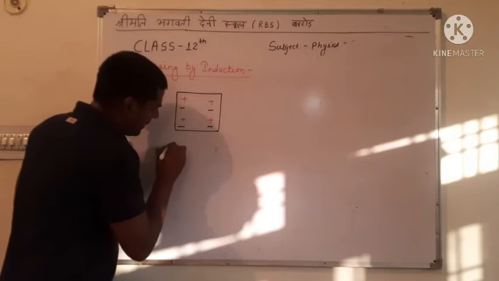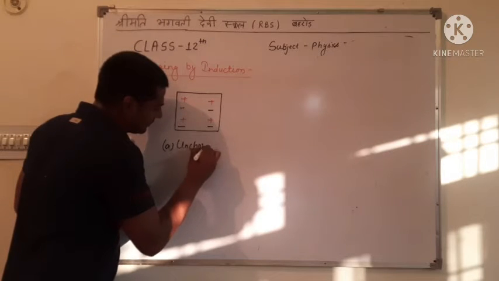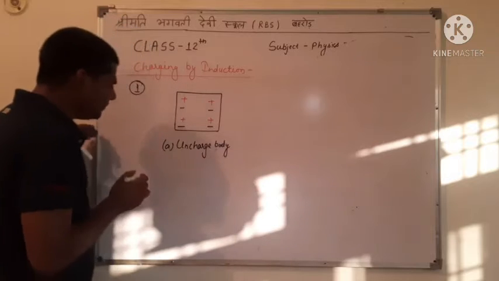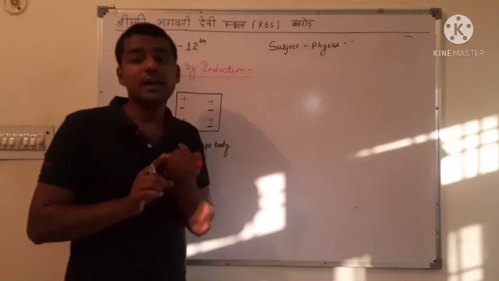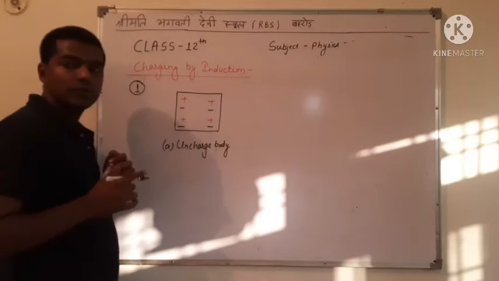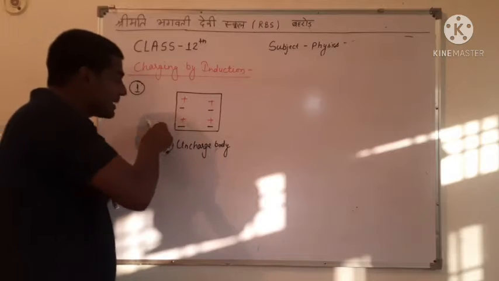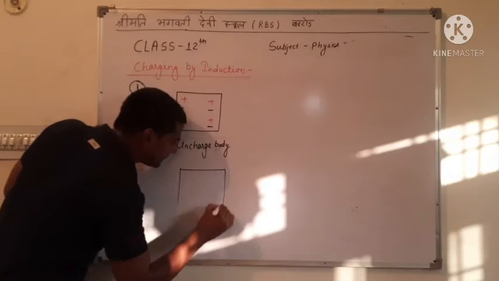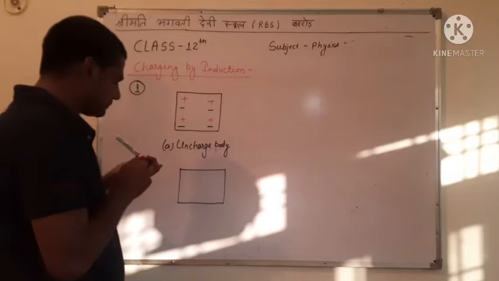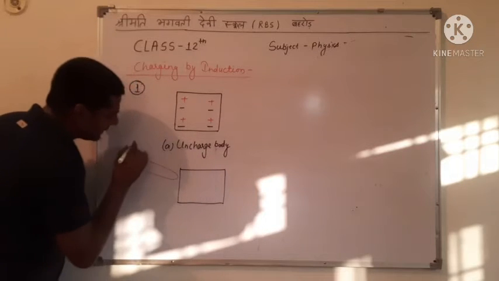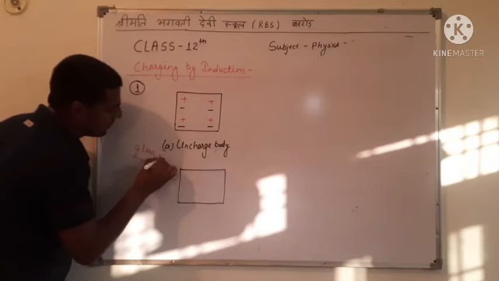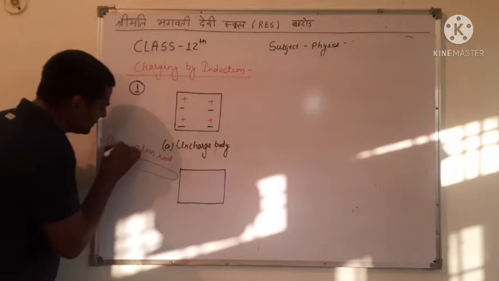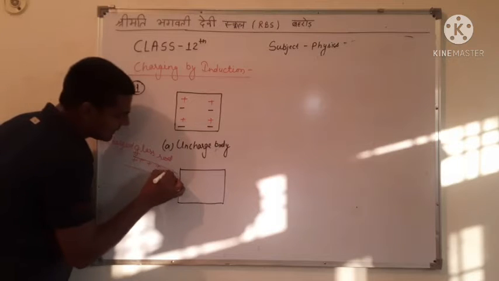If we have an uncharged body or uncharged object, we put a charged body near the uncharged body. क्या करेंगे हम? एक चार्ज बॉडी को इस अनचार्ज बॉडी के पास लेकर आएंगे. ये देखो, ये है ग्लास रोड, और the charge of the glass rod is positive.